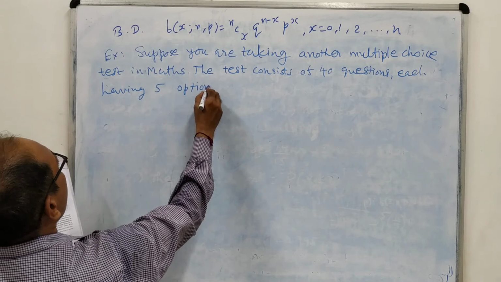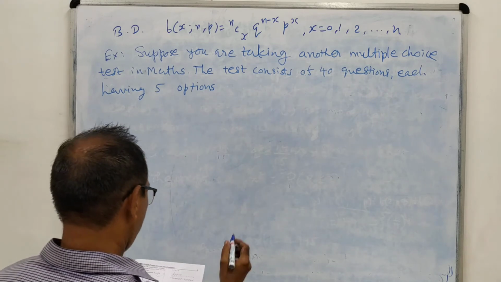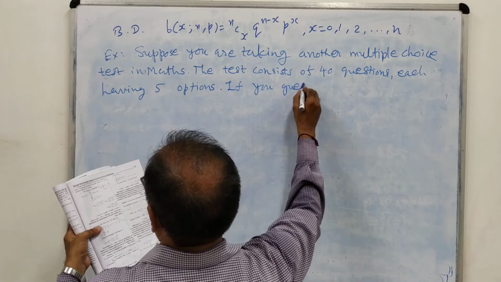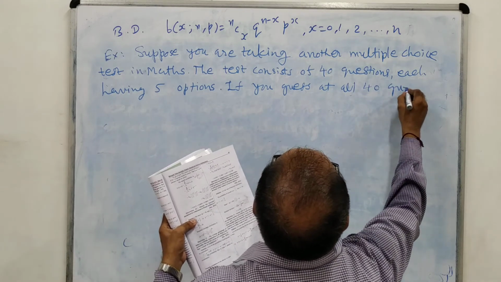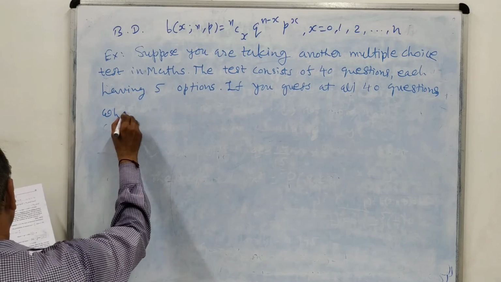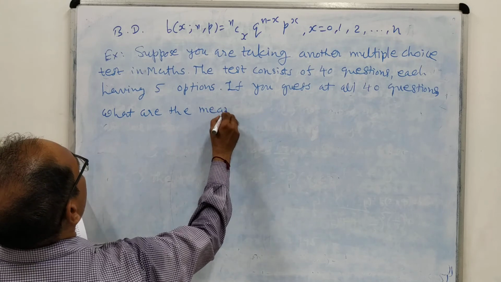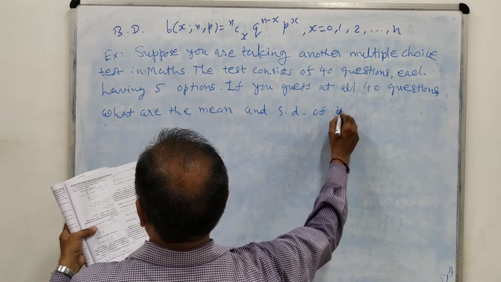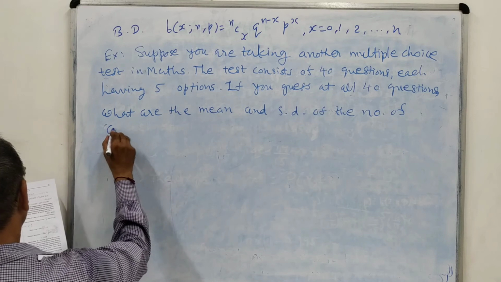Normally we are giving 4 options only, but in this example I will consider 5 options. Okay, if you guess at all 40 questions, what are the mean and standard deviation of the number of correct answers?